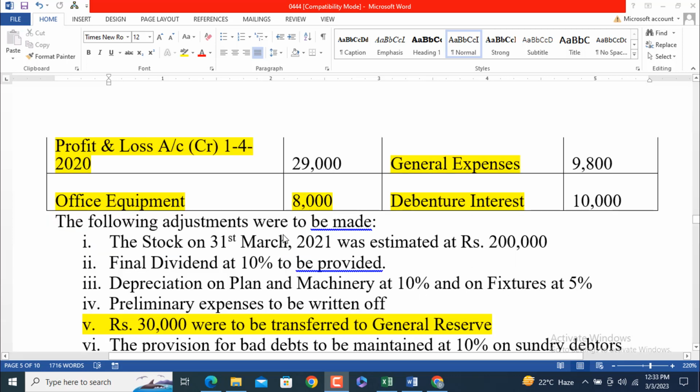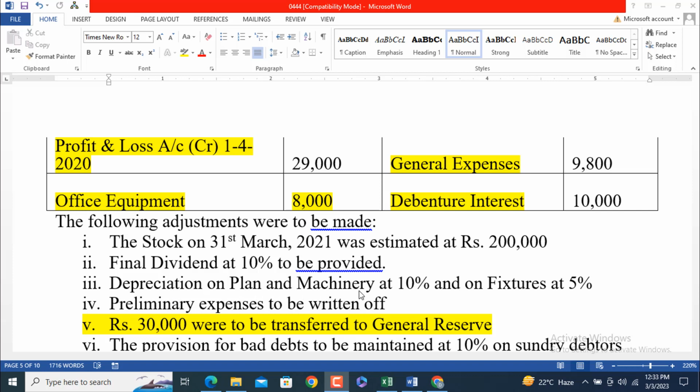The following adjustments were to be made. The stock on 31st March 2021 was estimated at 200,000, closing stock. Final dividend at 10% to be provided. Other than debenture interest, it is dividend. Dividend means the portion of the profit paid to the equity holders, the shareholders.